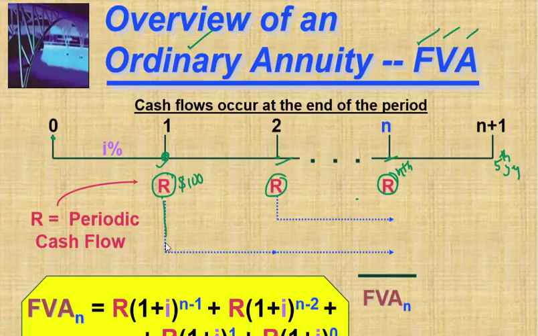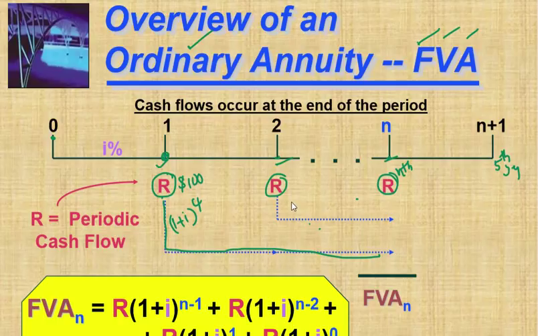Like that, you have to calculate interest for 4 years. So that is (1 + i) to the power 4. Right? This is for 4 years. (1 + i) to the power 4 you have to multiply for future value.